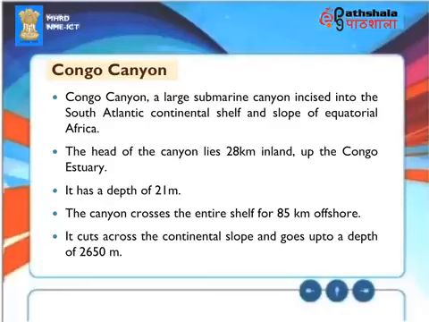Congo Canyon, a large submarine canyon incised into the South Atlantic continental shelf and slope of equatorial Africa. The head of the canyon lies 28 kilometers inland up to the Congo estuary. It has a depth of 21 meters. The canyon crosses the entire shelf for 85 kilometers offshore. It cuts across the continental slope and goes up to a depth of 2,650 meters.